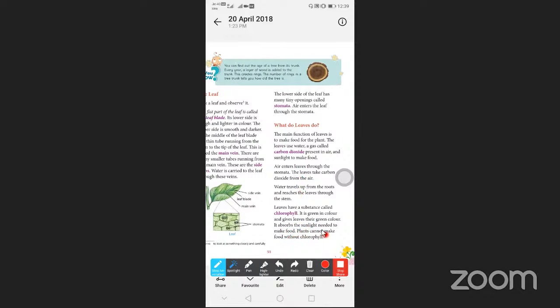It absorbs the sunlight needed to make food. Plants cannot make food without the chlorophyll. Okay, Nana. So the leaves are green in color. Why is it green in color? Because the green color pigment is there. So why the leaf is green in color, that is the substance.